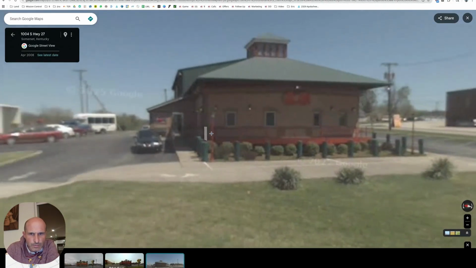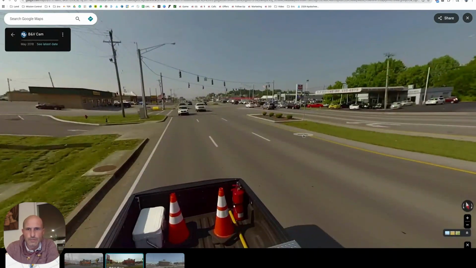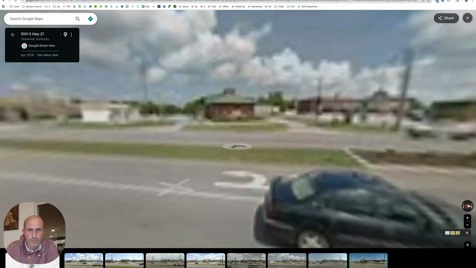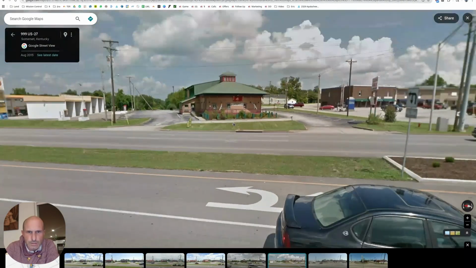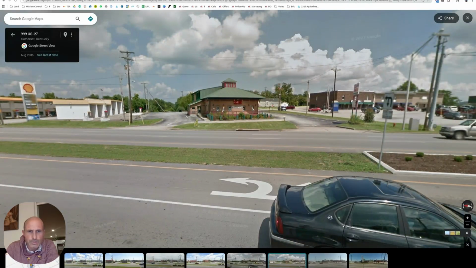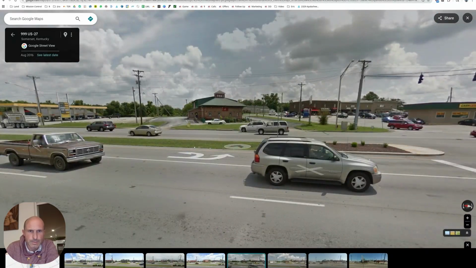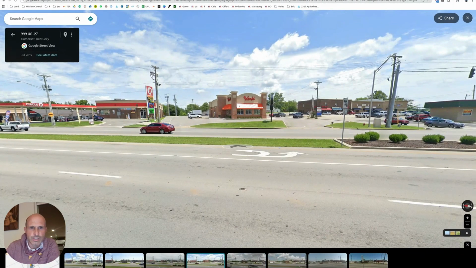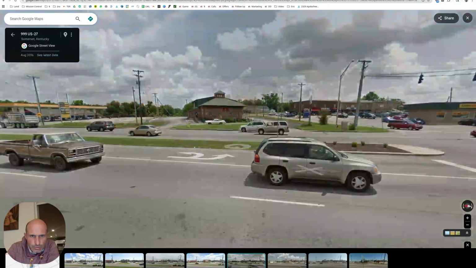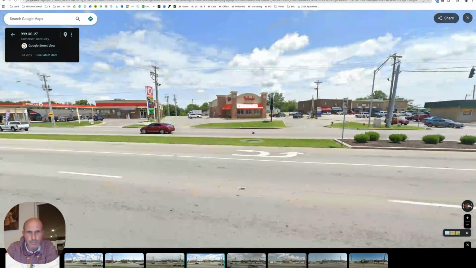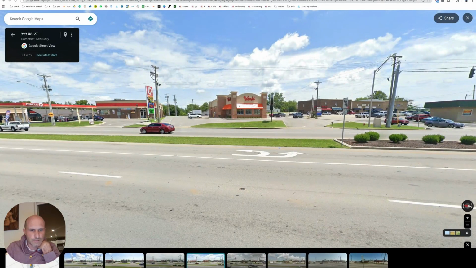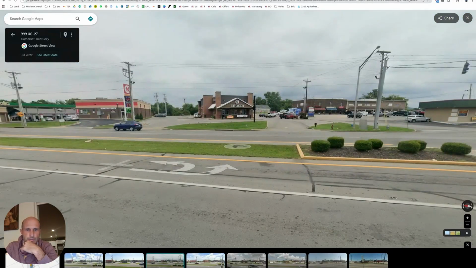Bojangles converted something. Let's see if we can get a different angle. Oh, wow. Okay, here's 2015. All you can eat buffet. There we go. That's the Wu Der Chang name. Then they converted that to a Bojangles. I don't know if they bulldozed. Wow. They did a massive redo into Bojangles sometime between 2016 and 19. And then between 19 and 22, it went to Slim Chickens.